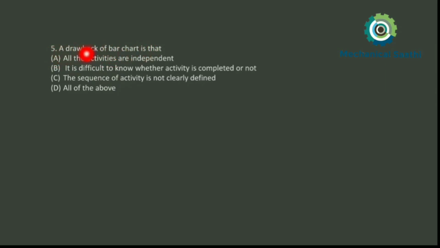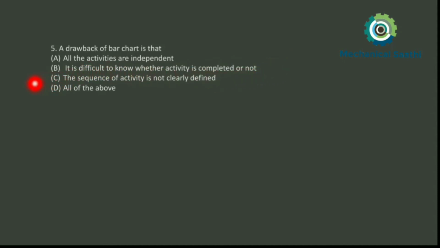A drawback of bar chart is that... As I said before, there are a number of drawbacks. So let us choose which drawback it is. Option A says all activities are independent. So it is not a drawback. Let us see all other options. It is difficult to know whether an activity is completed or not. That is not the case with a bar chart, so it is also not a drawback.